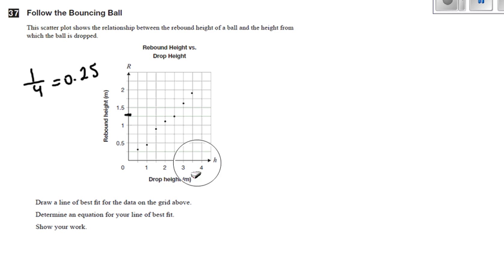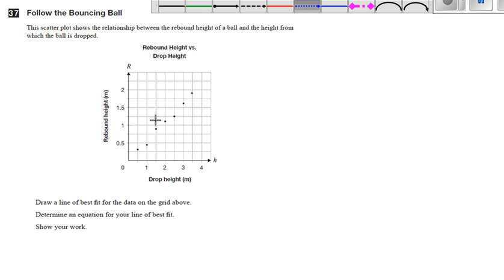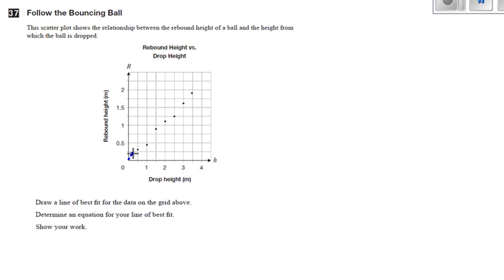So now that we have reviewed that, let's look at the actual question. Draw a line of best fit for the data on the grid above. Determine an equation for your line of best fit. So I don't have a ruler, but I do have fancy technology. And your goal when drawing a line of best fit is not to pass through as many points as you can.